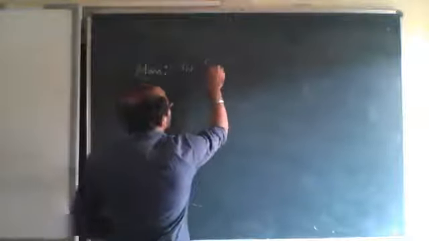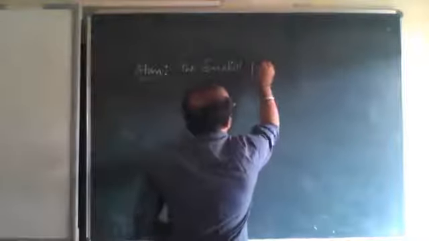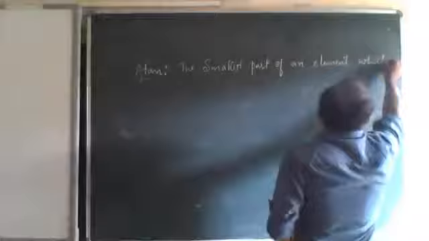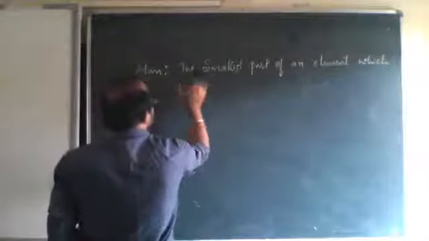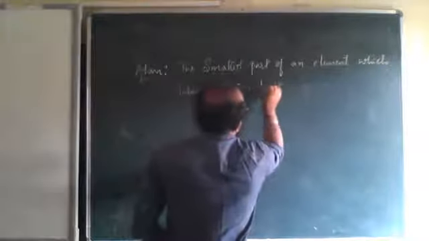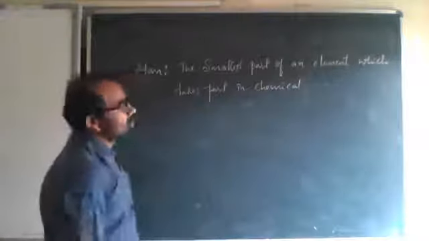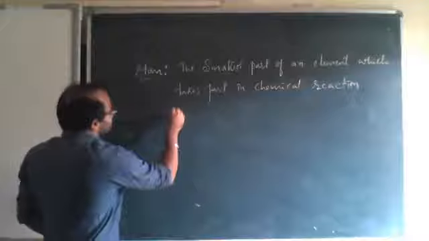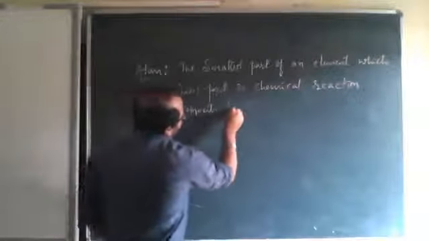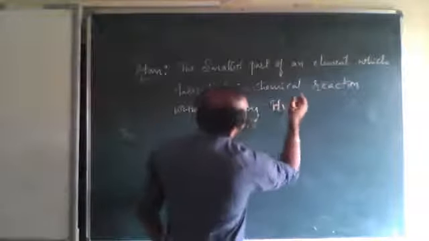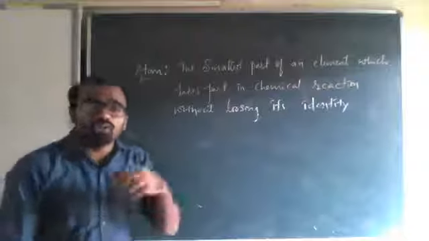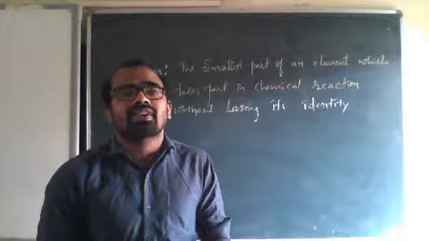What is an atom? Atom is the smallest part of an element which takes part in a chemical reaction without losing its identity. That is called an atom.